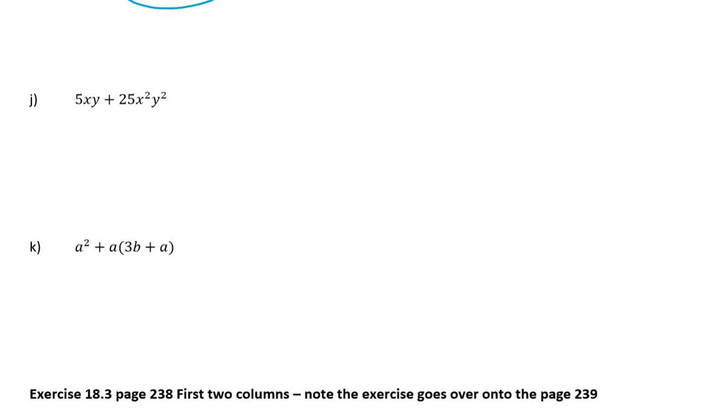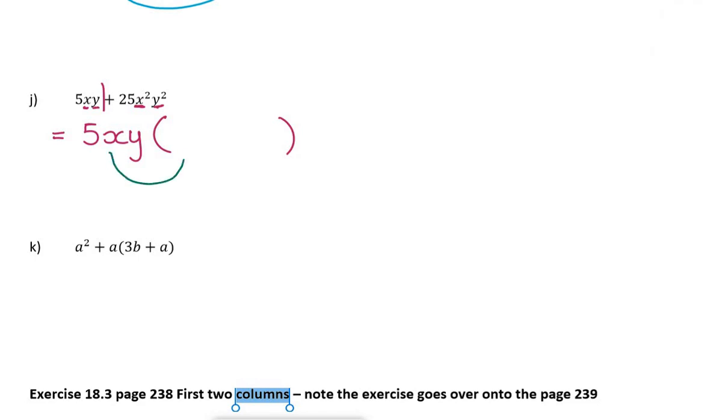Let's have a look. Here there's two terms. Highest common factor between 5 and 25 is 5. Highest common factor between x and x squared, well, it's only one x, and then the first term will have run out. And then y and y squared, well, there's only y, because then the first term would have run out. And there's my bracket. So I've taken out my highest common factor.